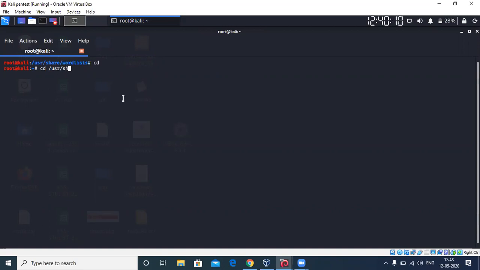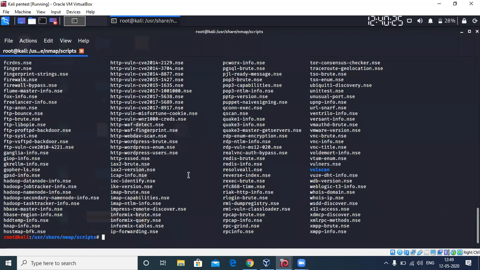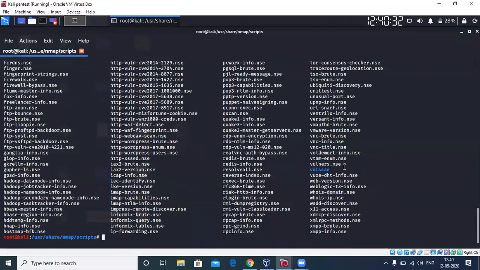The default Nmap scripts are in /usr/share/nmap. This will take you to the Nmap folder, and in that, you have something called scripts. If you go into scripts, you find all your scripts. These are built in, whereas Vulners and Vulscan I have added externally. So if you clone the repository, all you have to do is get that script from there and place it in this Nmap scripts folder, and you can use it directly.